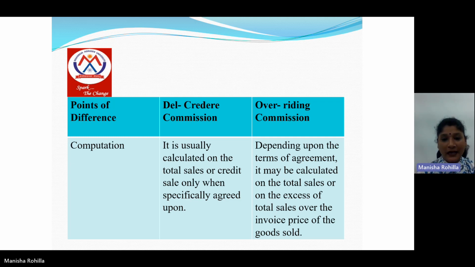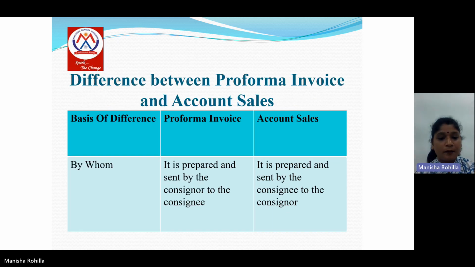Next is calculation. Del credere commission is basically calculated on the total sale, but if specifically agreed, it can be calculated on credit sale also. And overriding commission also depends upon the terms of agreement. It may be calculated on the total sale or on the sales in excess of the invoice price of the goods sold. कि अगर consignee invoice price से ज़्यादा प्राइस पे goods को सेल करता है, तो in that case जितनी सेल वो invoice price से ज़्यादा पे करेगा, उस पे भी हम उसको calculate कर सकते हैं.